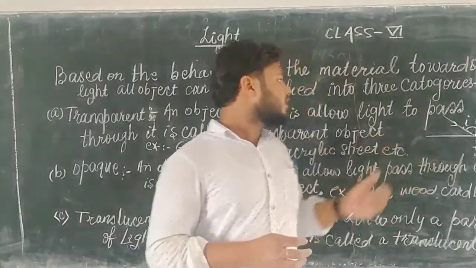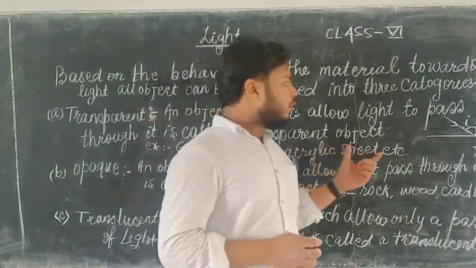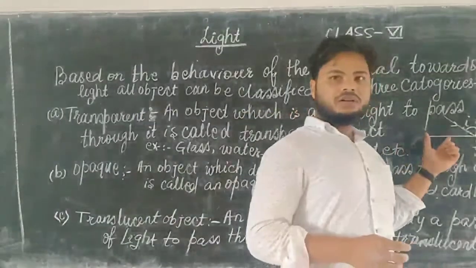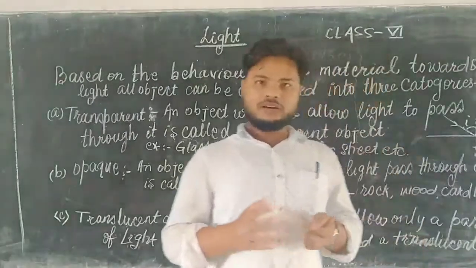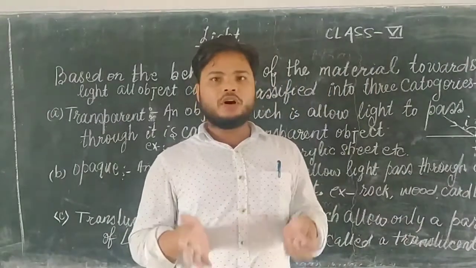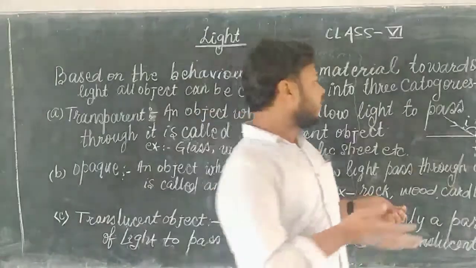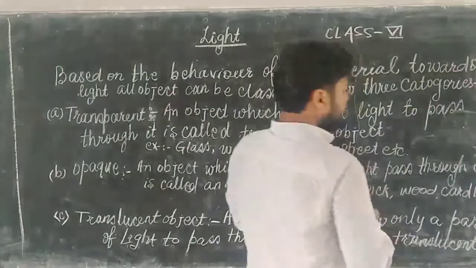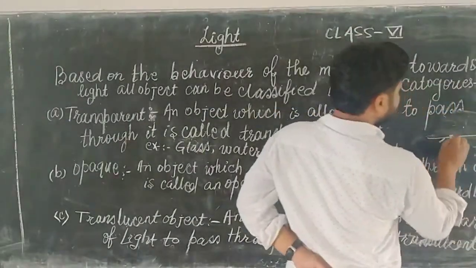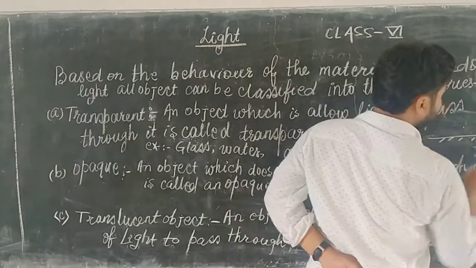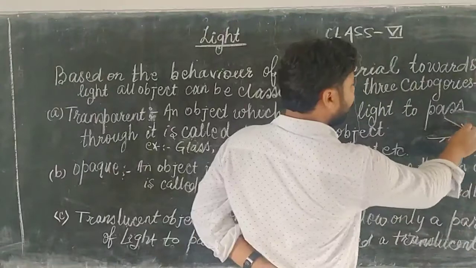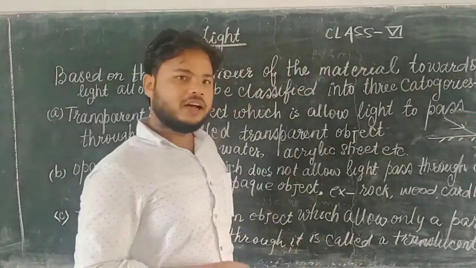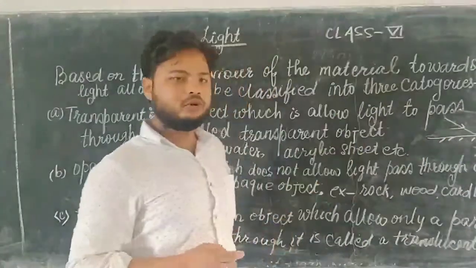Just talking about reflection: when light is incident on a smooth surface, meaning a reflecting surface where one side is polished, for example this polished surface, light incident on this surface turns back into the same medium, though not along the same path.